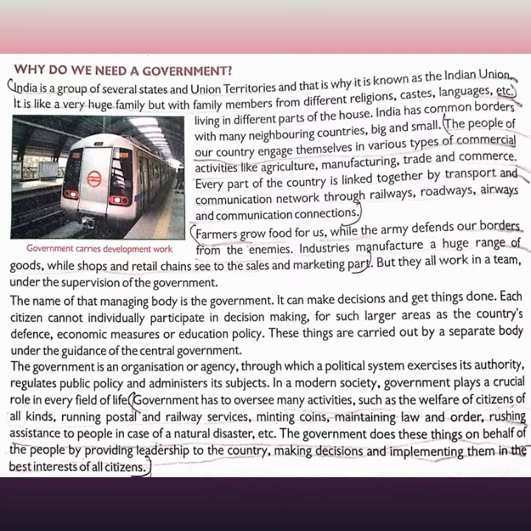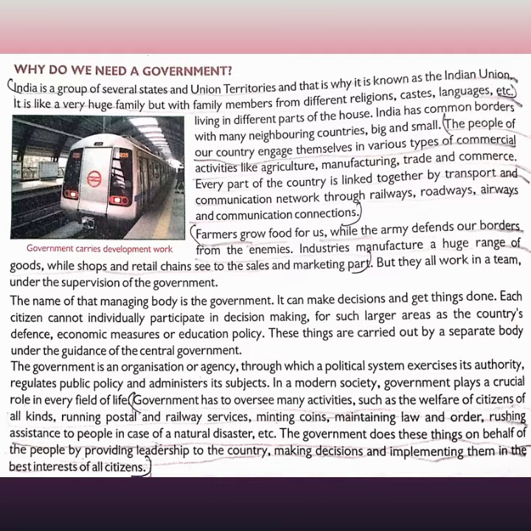India is a group of several states and union territories, and that is why it is known as the Indian Union.